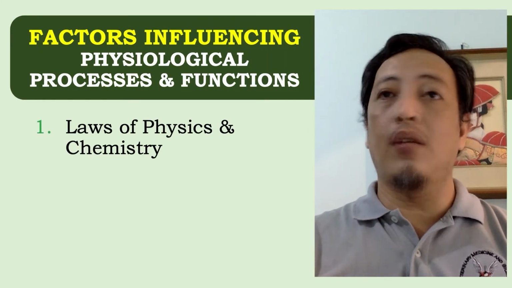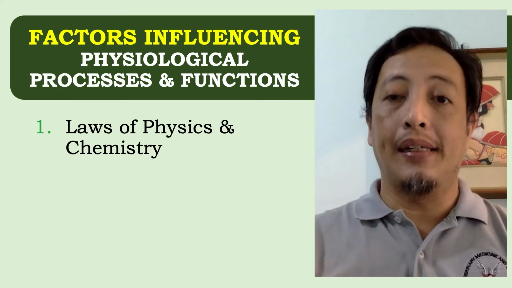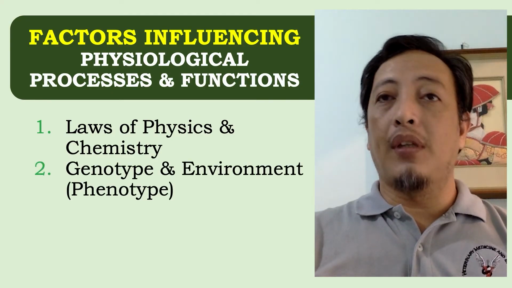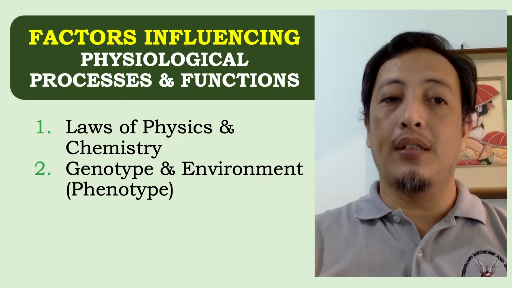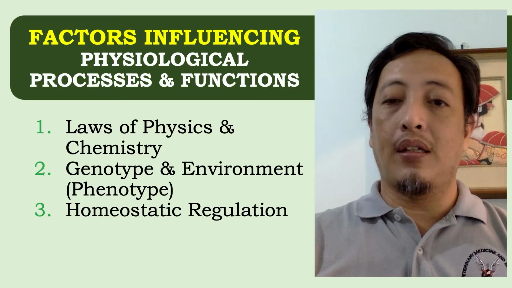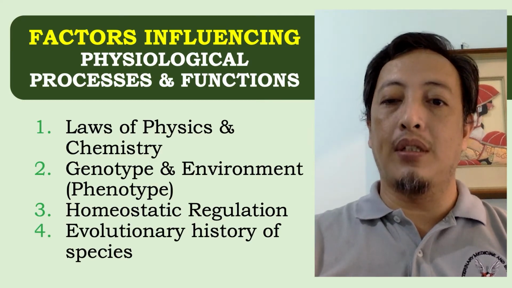Now, physiological processes and functions are governed or influenced by various factors, even yung previously discussed na 4 faculties. So these are laws of physics and chemistry, or a living organism is still governed by the laws of physics and chemistry. The genotype and the environment, and that is equivalent to the phenotype. So that influences the physiological processes and function, as well as homeostatic regulation, and evolutionary history of species.